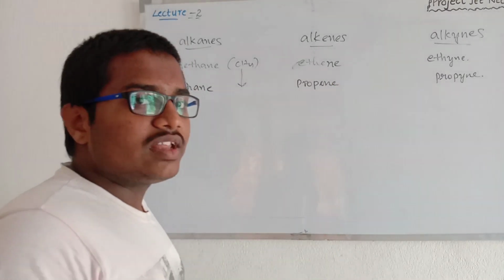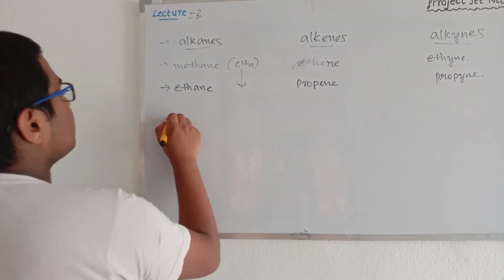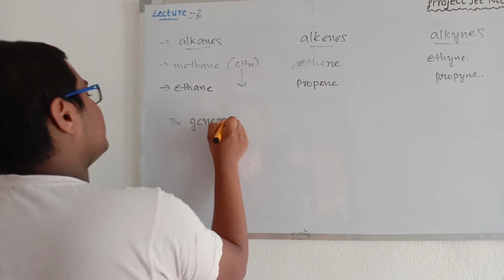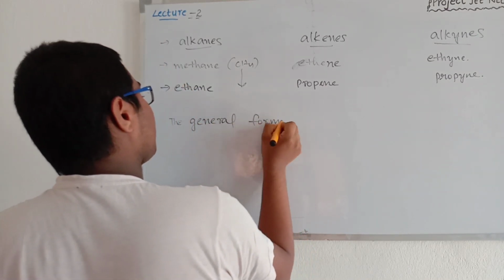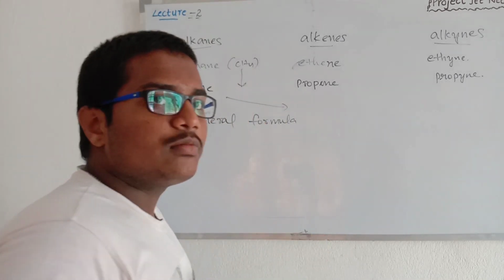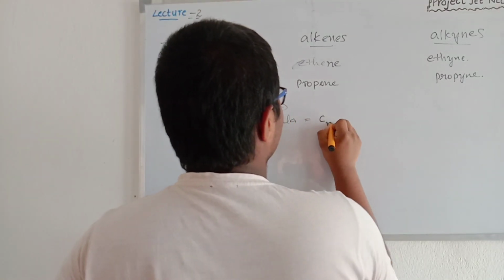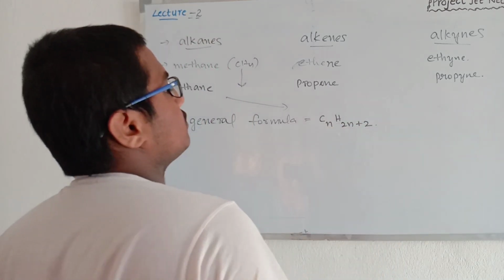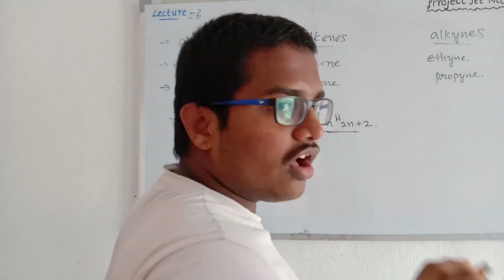I forgot to say one common point here in the previous session, that is the general formula, the common formula of alkanes. The common formula of alkanes is CnH2n+2. So this is the main common formula.